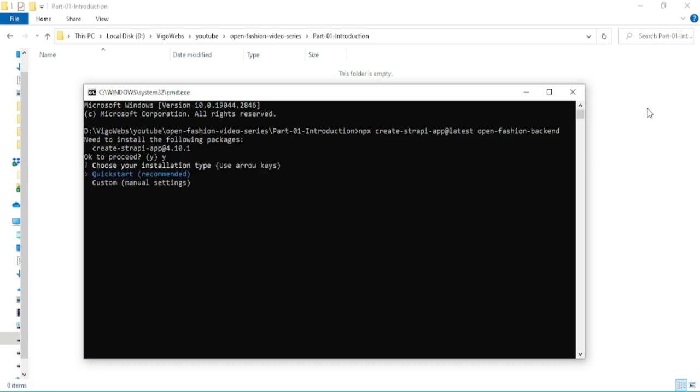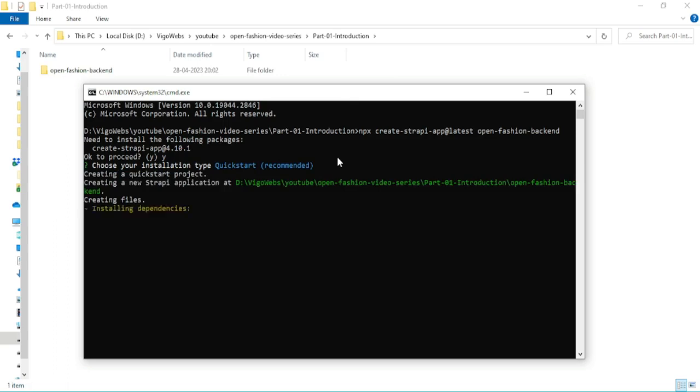When it asks for installation type, select quick start. That will be good for our application. Once done, wait for the command to run and complete.